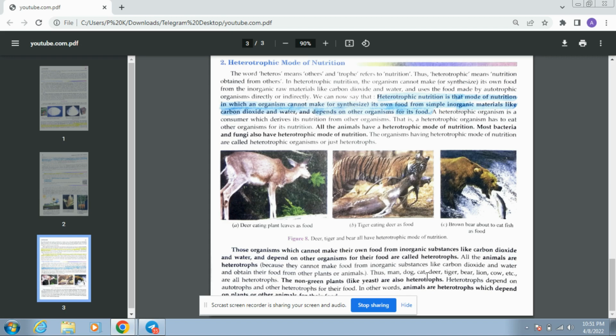Thus, man, dog, cat, deer, tiger, bear, lion, cow, etc. are all heterotrophs. The non-green plants like yeast are also heterotrophs.